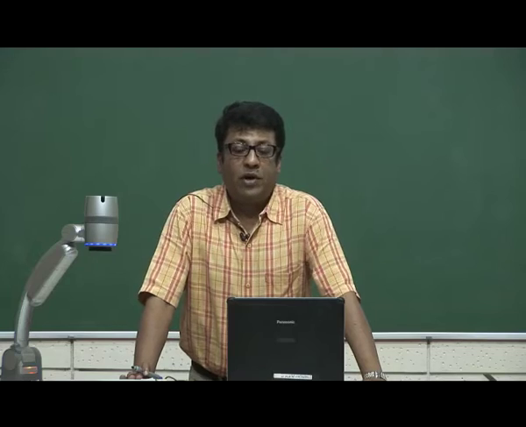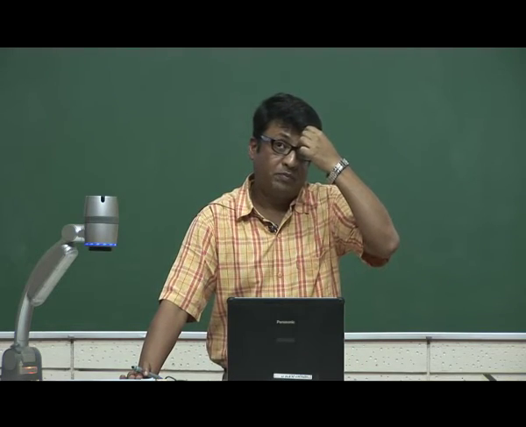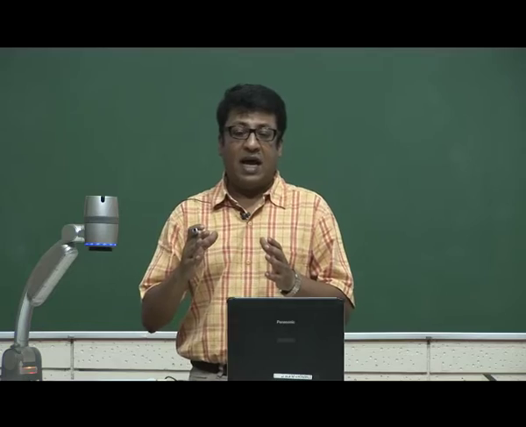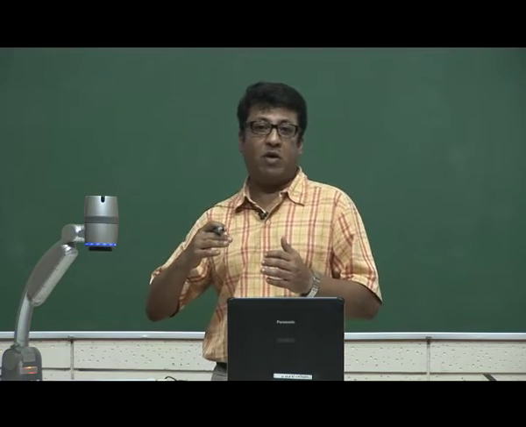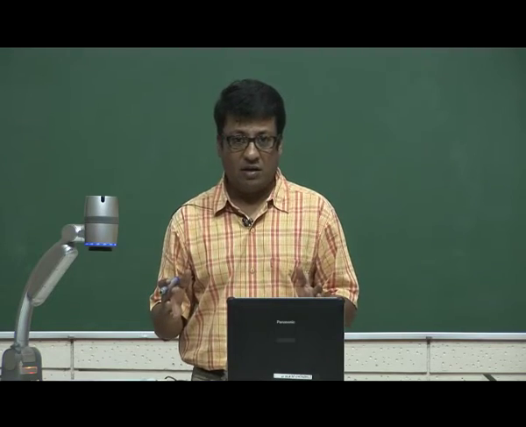A couple of things I want you to understand when you are learning about evolution. Please make sure that you are able to relate to the fact that evolution does not happen because someone wants it to happen, it just happens by chance.